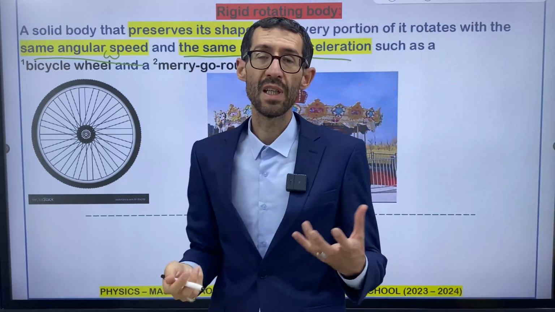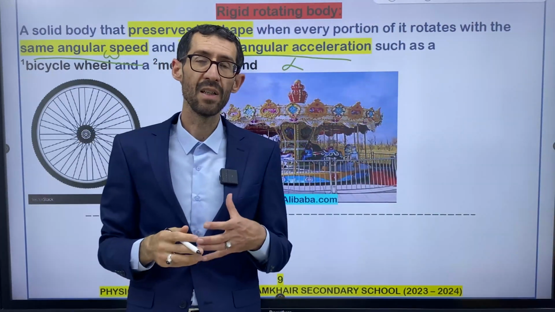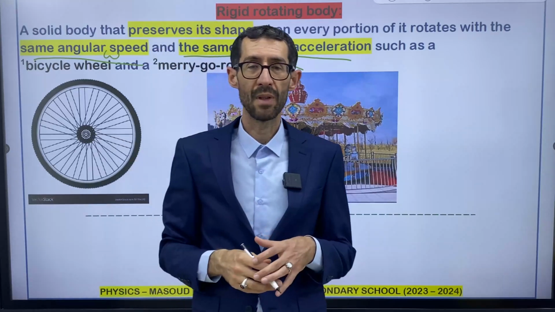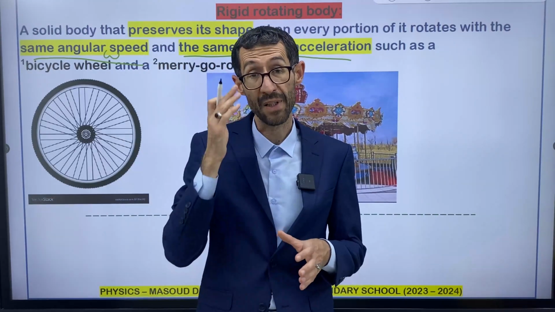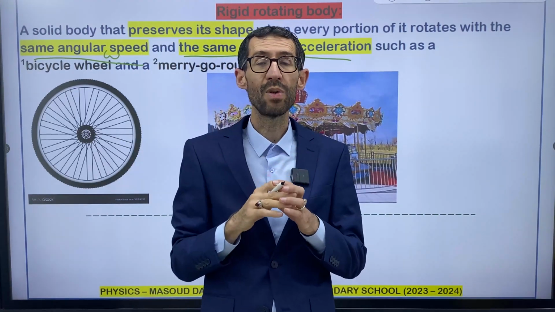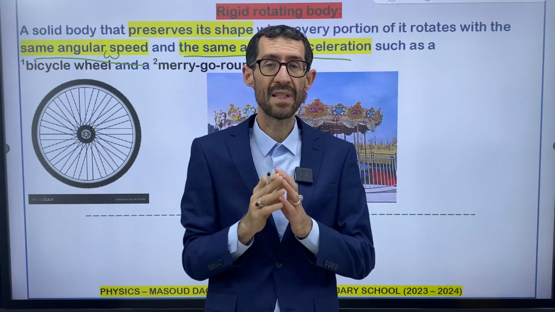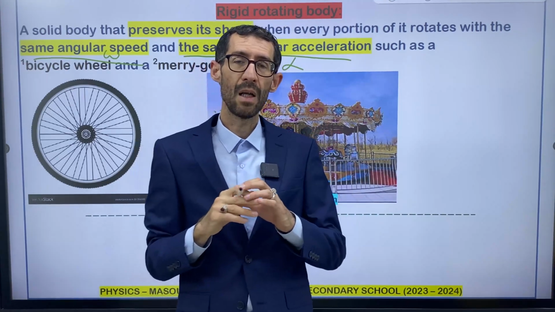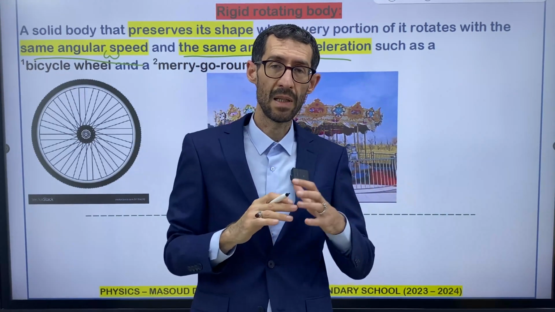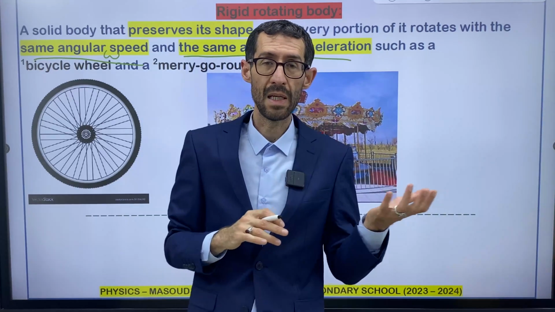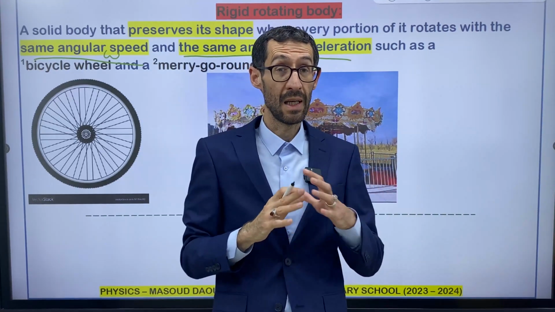So what's the rigid rotating body? The first thing, the object should be solid. This is the first one. So think about the solar system. Which part of the solar system is considered a rigid rotating body?